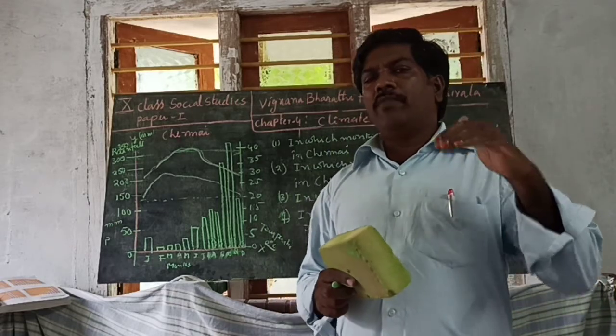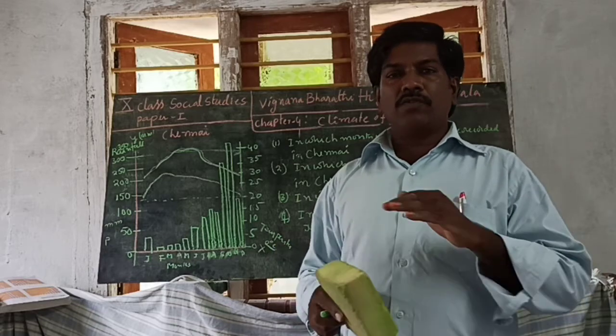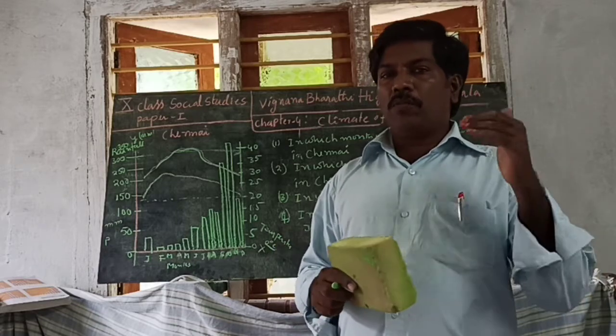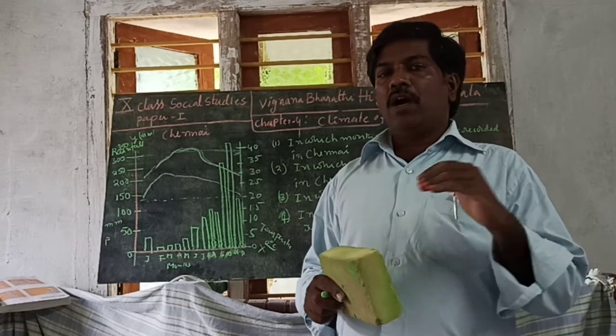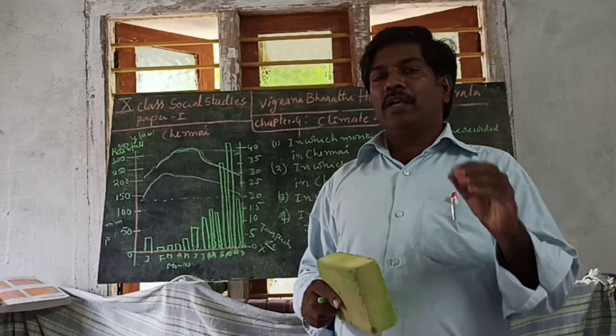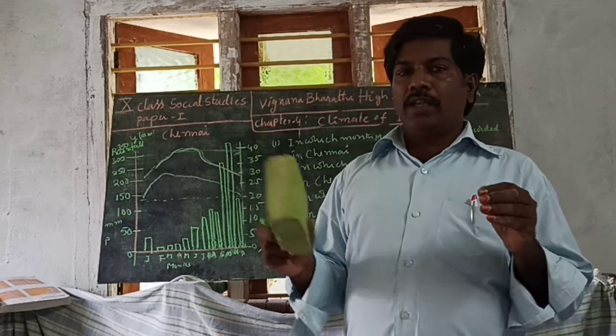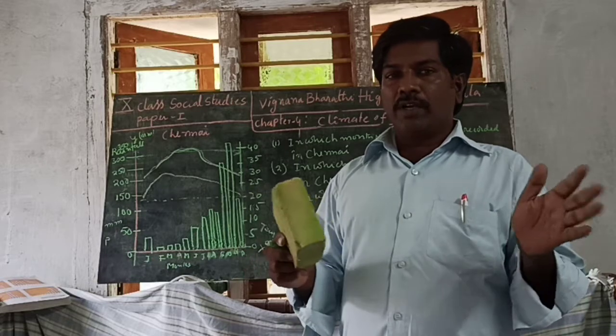there is no high temperature in all three seasons, whether summer, rainy or winter. There is no high temperature, and there is no low temperature also. Almost all the average temperature in summer, winter or rainy season is between 27 and 30 degrees, which is recorded.